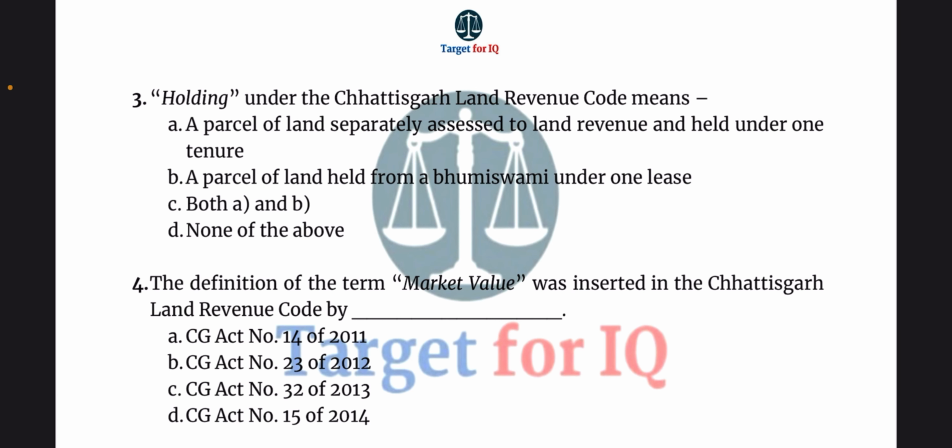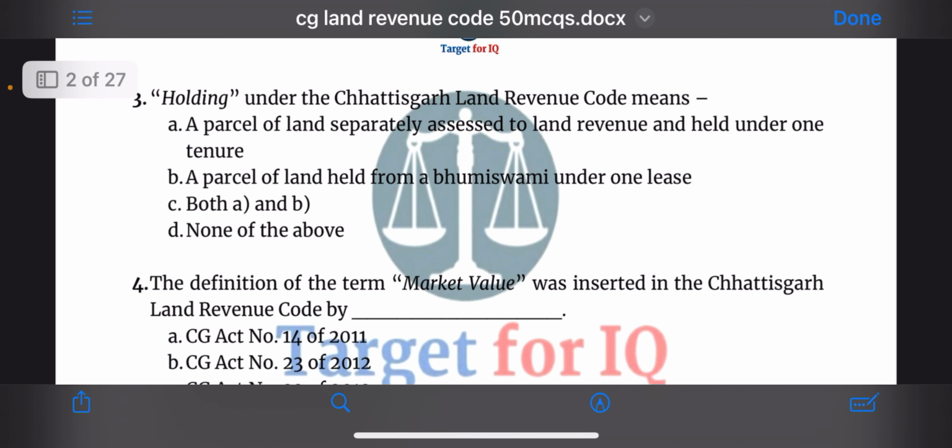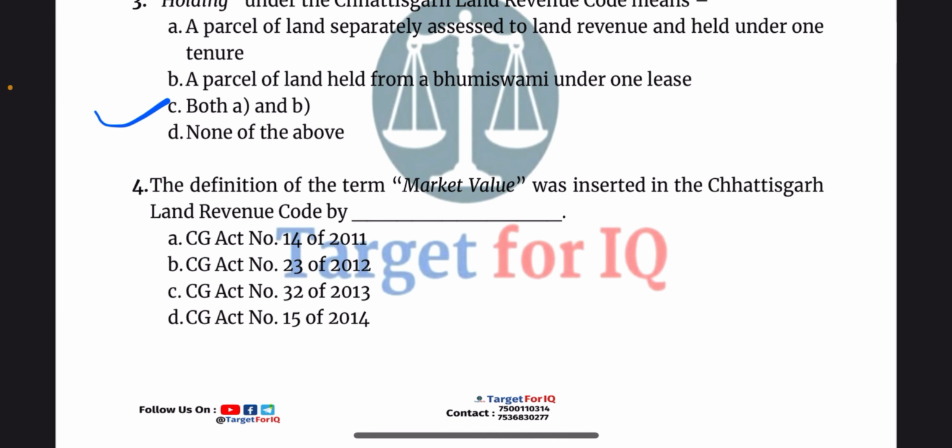Next question. Holding under the Chhattisgarh Land Revenue Code means. The options are A. A parcel of land separately assessed to land revenue and held under one tenure, B. A parcel of land held from a Bhumiswami under one lease, C. Both A and B, or D. None of the above. The correct answer is option C. Both A and B.